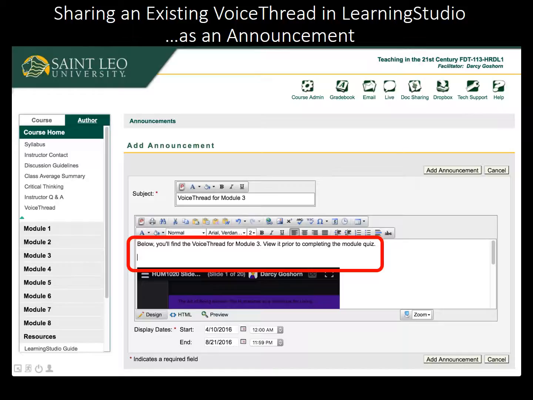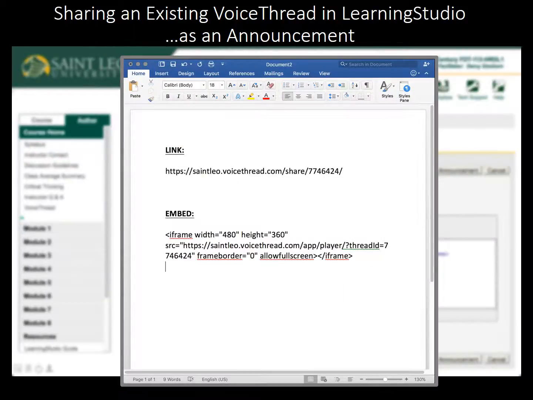Next, I'm going to insert the hyperlink to the VoiceThread above the embedded version, just in case my students wish to open it in a new tab. I insert a blank line after my text. I switch back to my document containing my hyperlink and embed code that I copied earlier. I select the entire link and copy it by pressing Ctrl-C or Command-C on my keyboard.